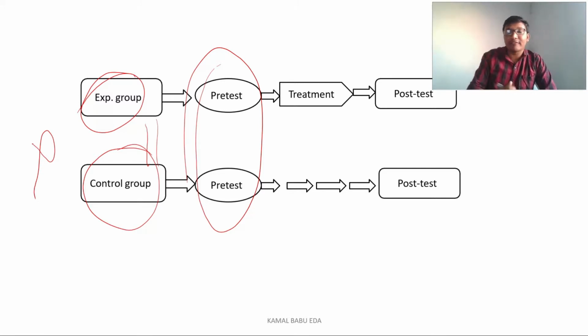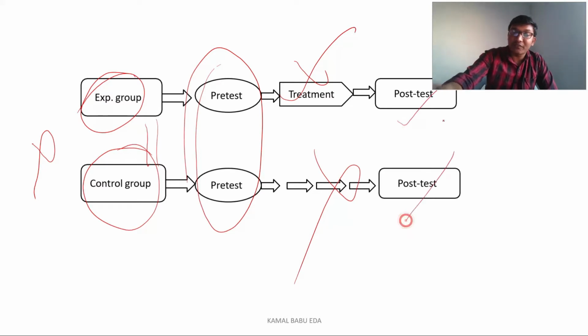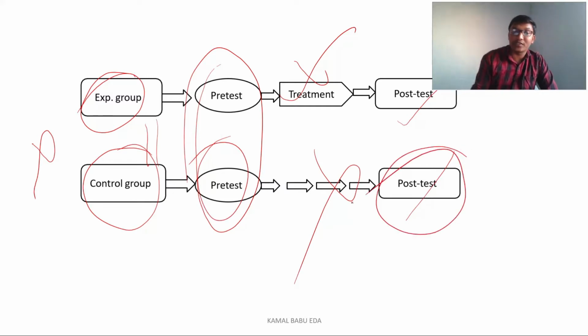As we discussed earlier, the treatment will be given only to the experimental group, and not to the control group. At the end, we will conduct the post-test for both groups. For both groups we are doing the pre-test, and for both groups we are doing the post-test. The only thing is we are giving the intervention only to the experimental group, not the control group, and these are assigned without any kind of randomization. That's what the non-randomized control group design is, which is part of quasi-experimental research. Hope you are clear with this non-randomized control group design.